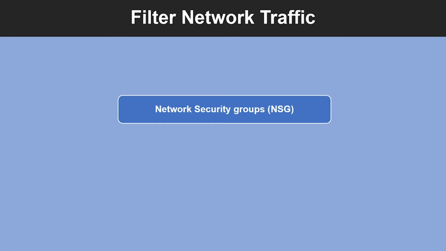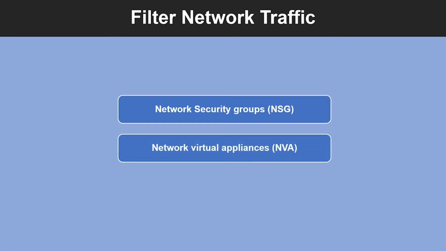Another mechanism you can use to filter traffic is to use Network Virtual Appliances or NVA. A Network Virtual Appliance is a VM that performs a network function such as a firewall, WAN optimization, or other network function.